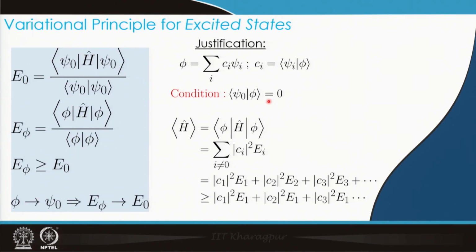So, in this lecture we discussed the variational principle, its justification, the strategy to apply it to do some variational calculation, as well as the procedure for whether we can use variational principle for excited state energies. We will look at some examples and study variational principles in greater detail in our next class. Thank you for your attention.